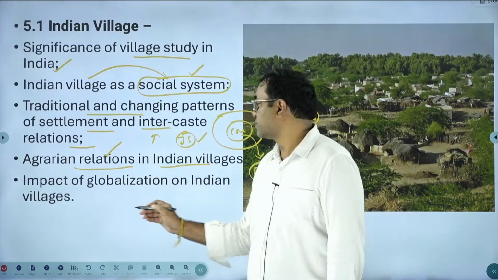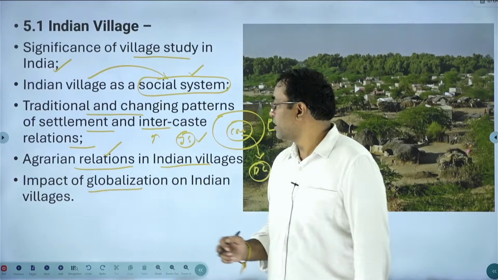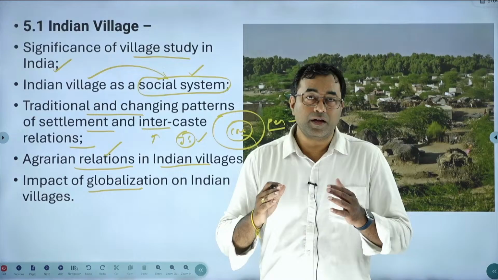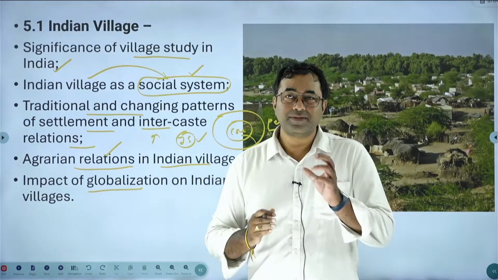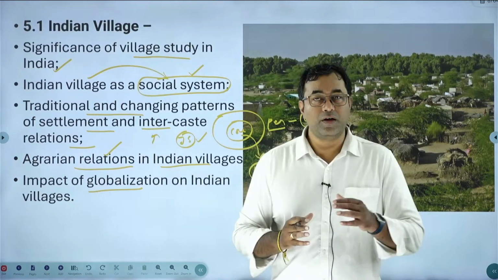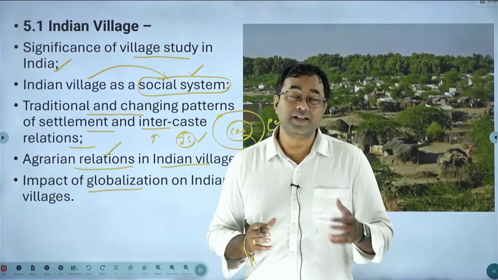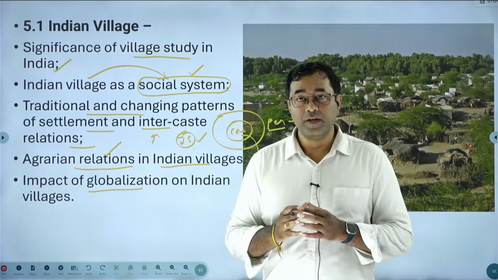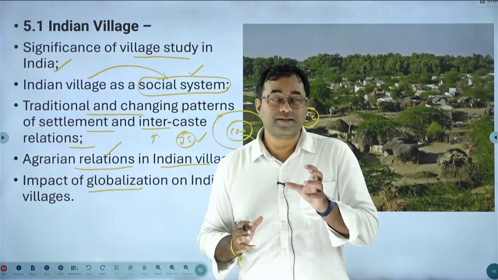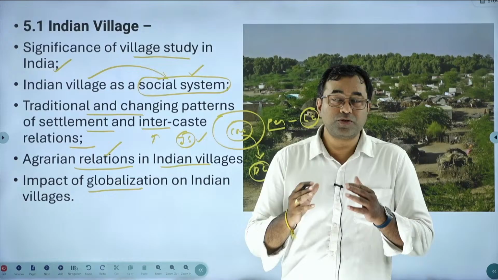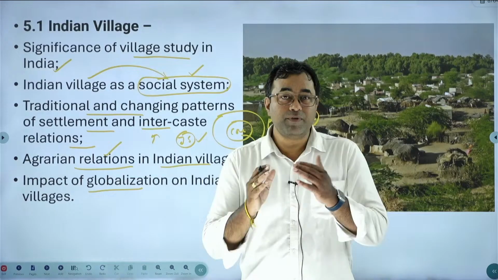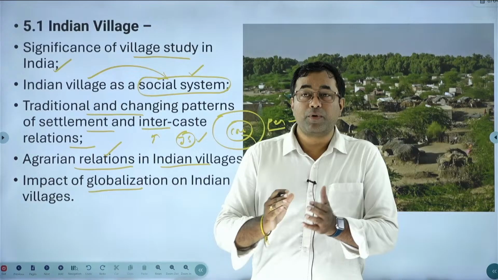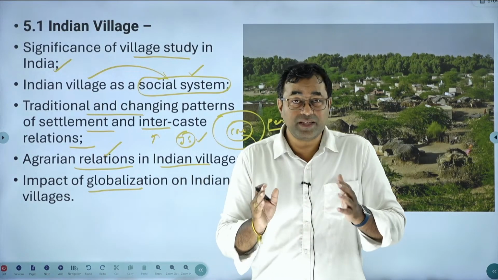As part of it, we will discuss the impact of the Green Revolution on Indian society as well. Next, the impact of globalization on Indian villages or Indian society. Earlier, every resource was manufactured and services were produced in the villages itself because of the caste system. The caste system was formed based on occupation, so every person had to do their function, their occupation, and provide necessary services to other sections of the people. That is the basic feature.